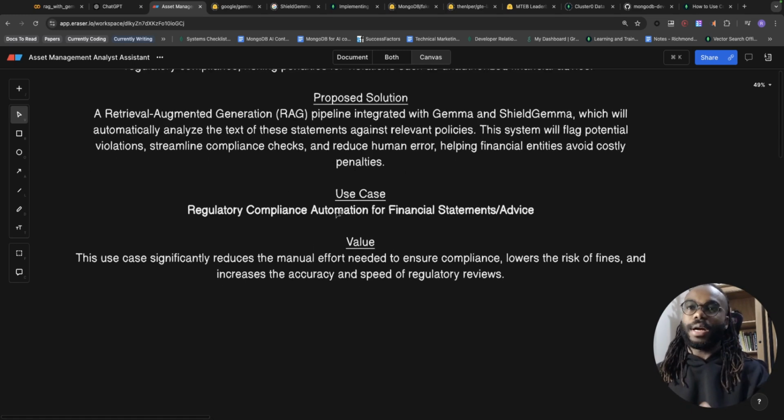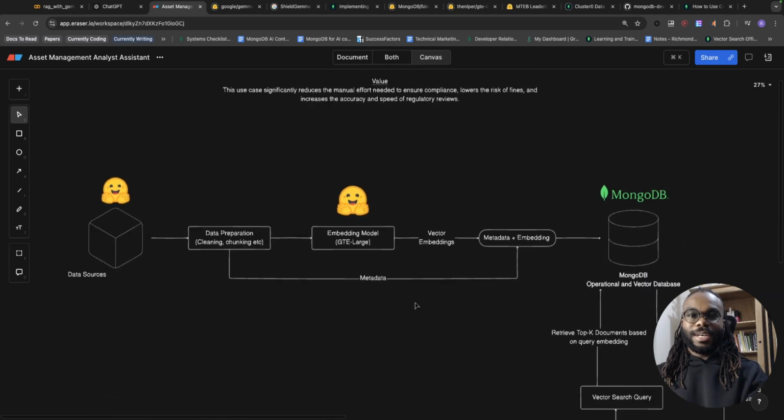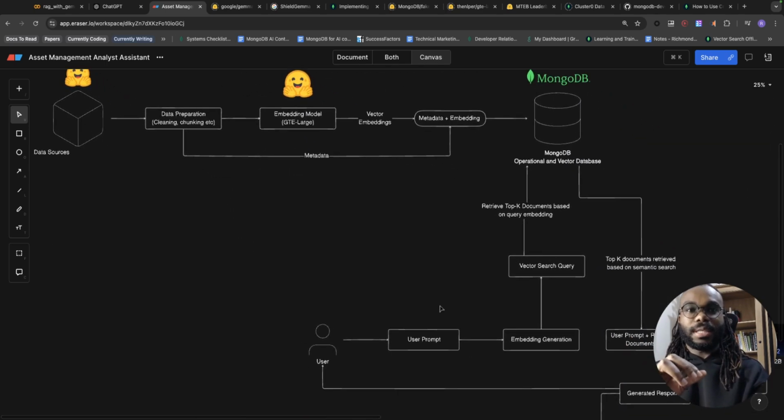The use case, for those of you who work based on use cases, is regulatory compliance automation for financial statements. When I say statements, I mean worded statements or advice, or written statements in general. The value is that this use case significantly reduces the manual effort needed to ensure compliance, lowers the risk of fines, and increases accuracy and speed of regulatory reviews. We're essentially using an LLM to detect any violation of a certain policy for each output that an LLM or a system provides. So this is what the very high level system architecture looks like.